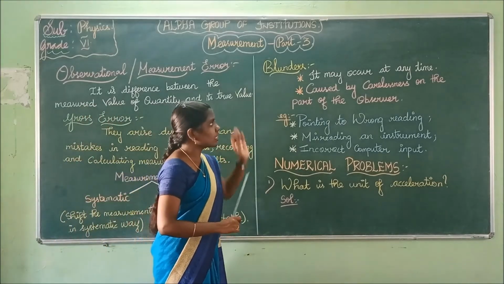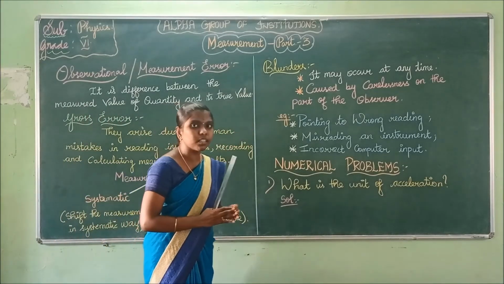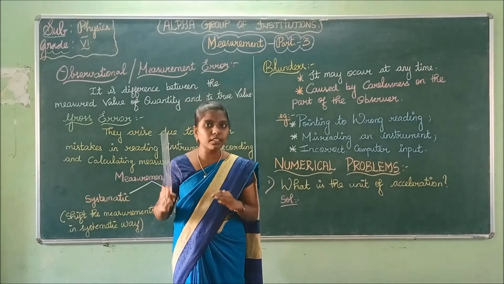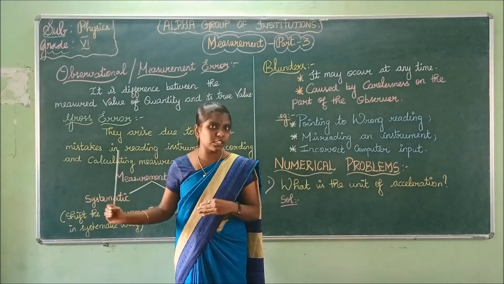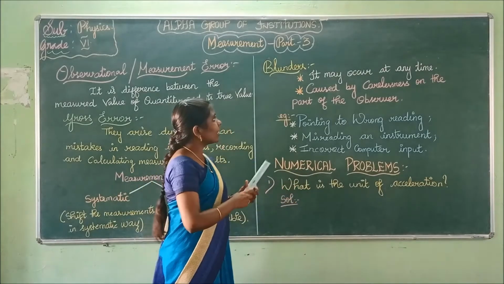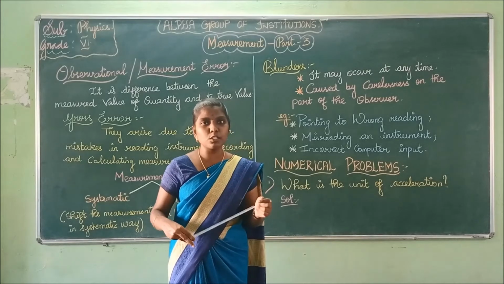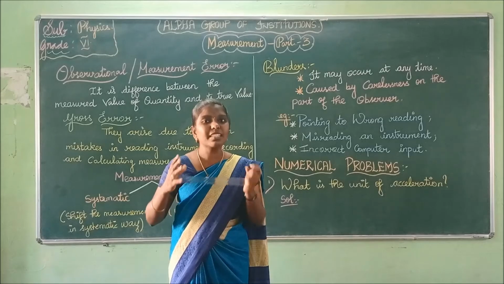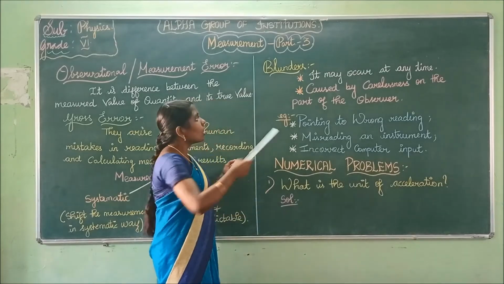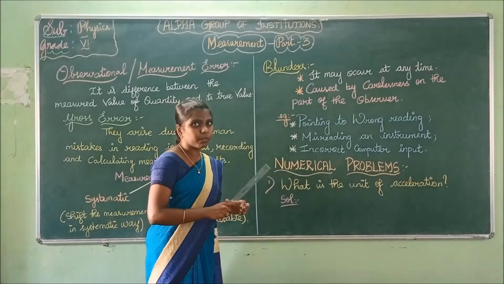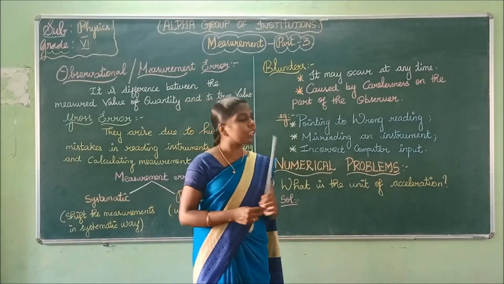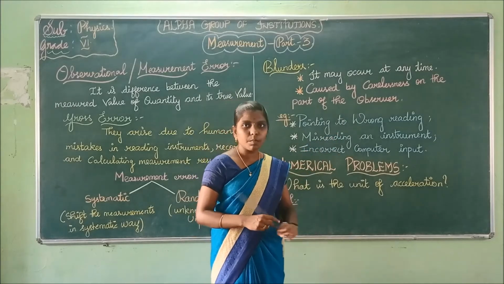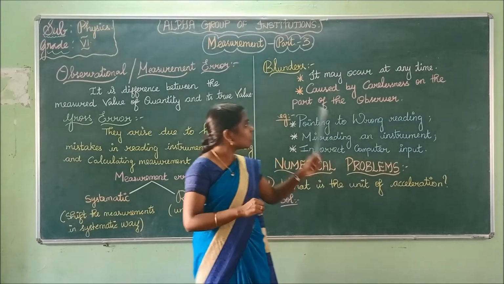Next is your blunders. Blunders are nothing but the errors that occur due to our carelessness. Our teachers also might be telling us, you are making some blunder mistakes. A blunder is a mistake done carelessly. It may occur at any time. These errors are caused by carelessness on the part of the observer.